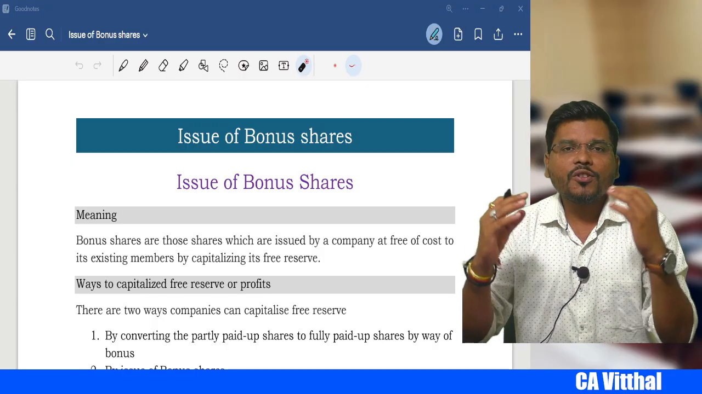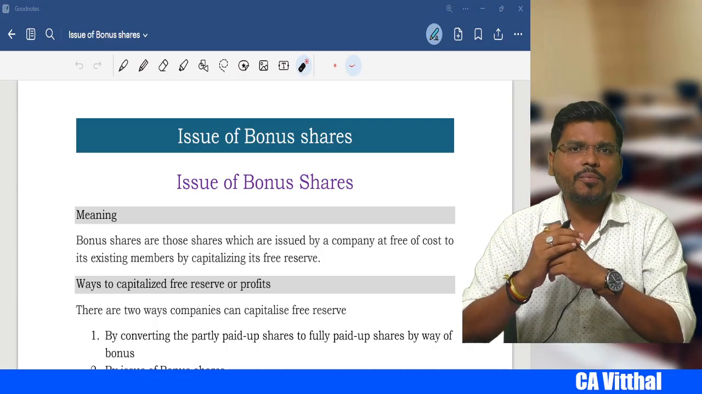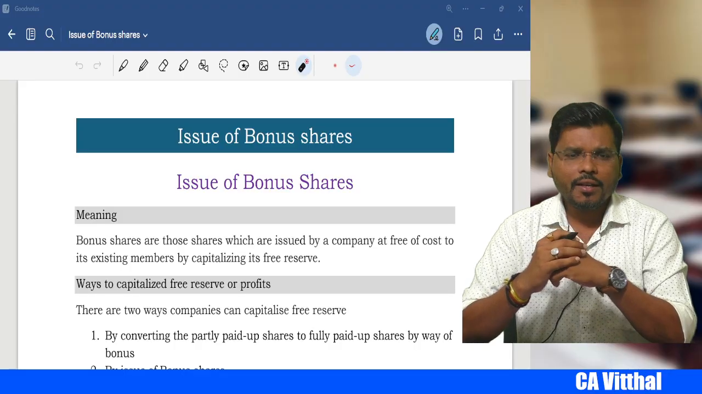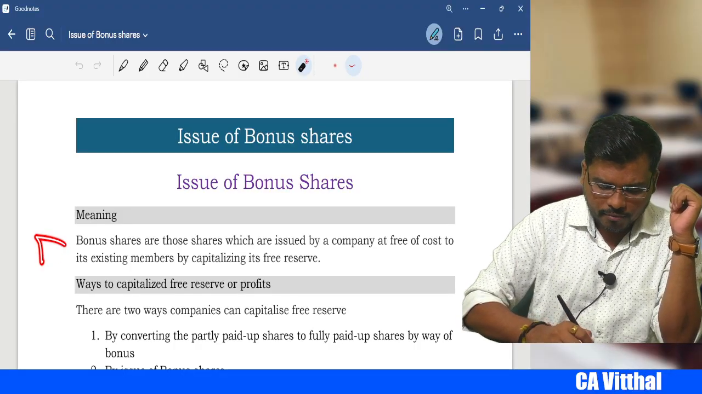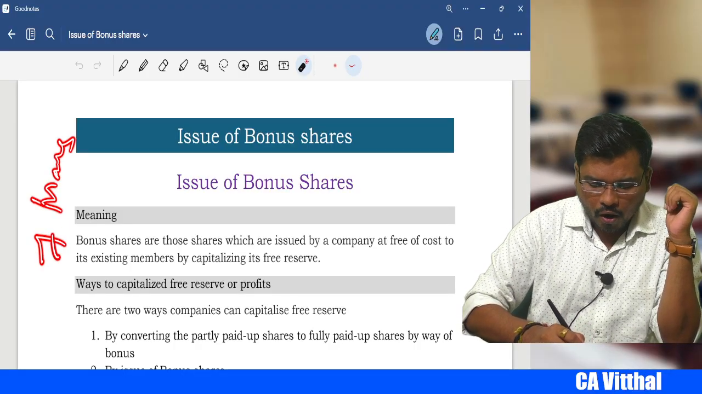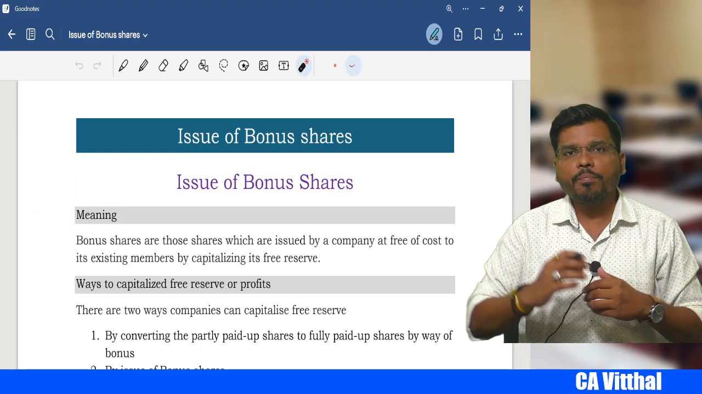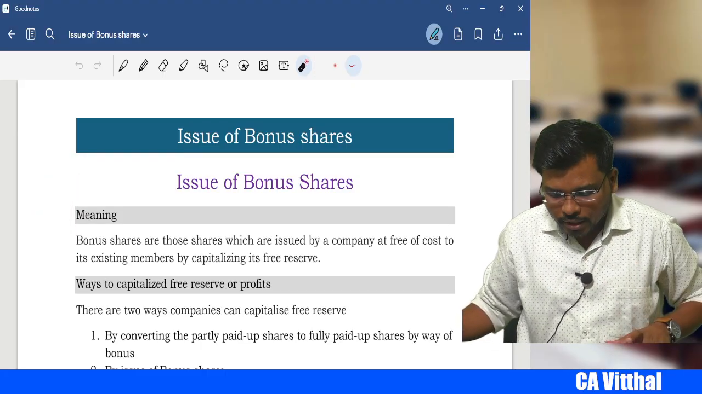Today we are going to revise a very beautiful topic called issue of bonus shares of corporate accounting, right? Generally this topic comes for 7 marks, or it may be added in the share capital or redemption of preference share sum. Okay, so let's start.